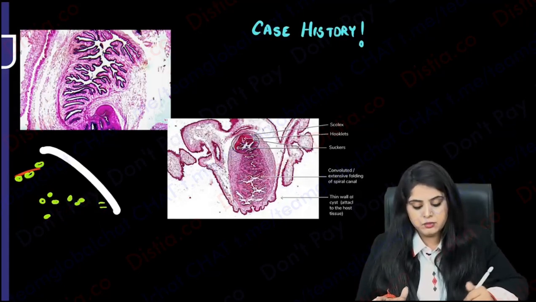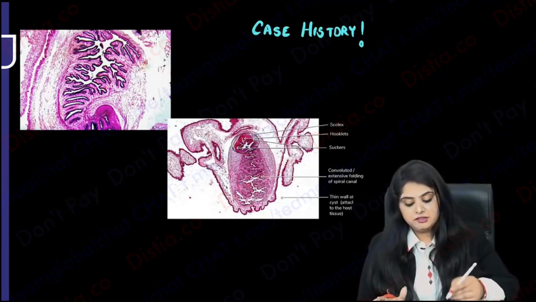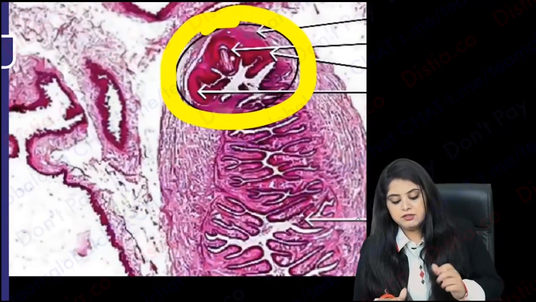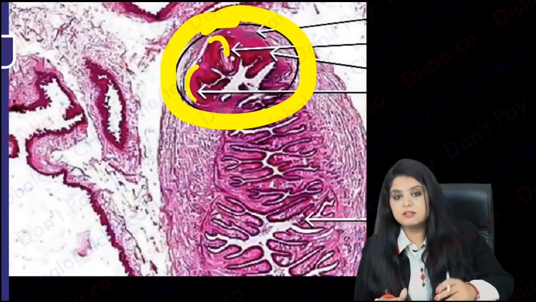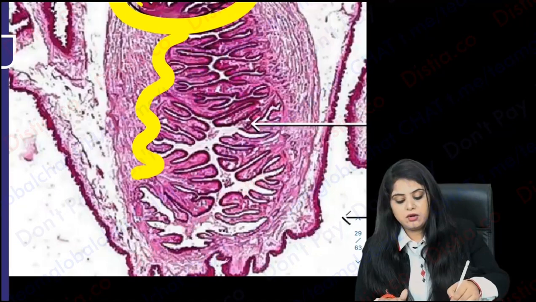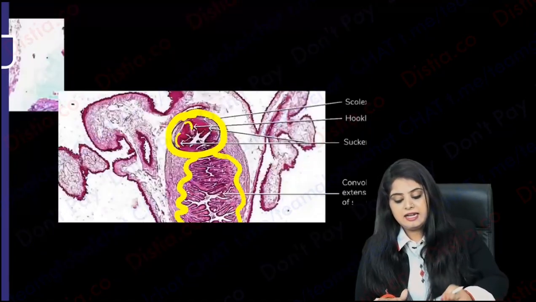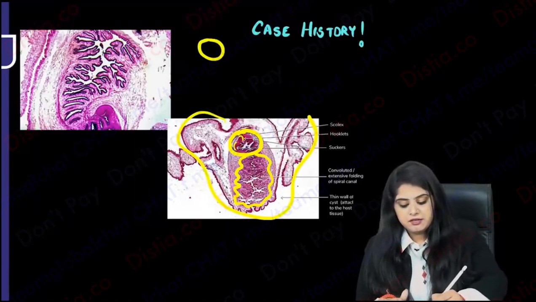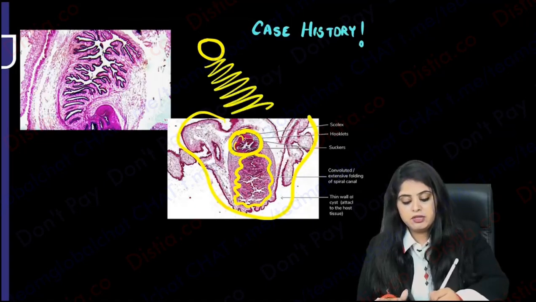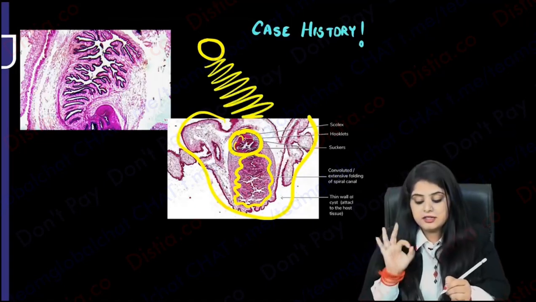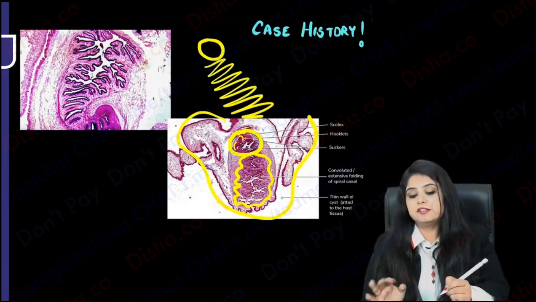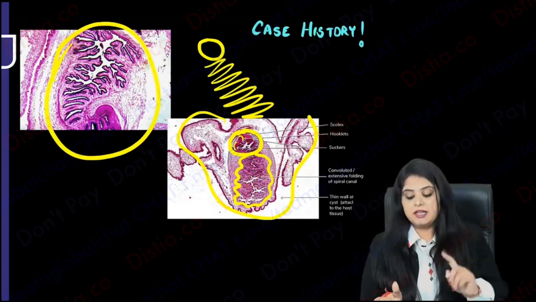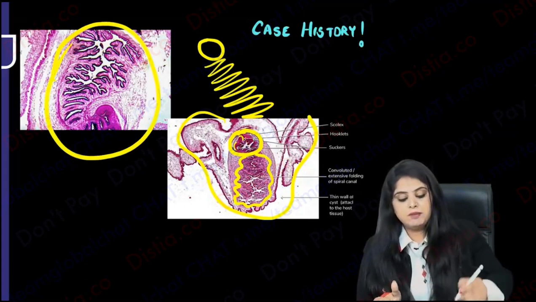And under the microscope, this is what we saw. We saw that there was an organism with a head like this, which had these suckers over here. You can see those round suckers. And it had an extremely convoluted spiral canal. And it had a thin wall around it. This is the classical, ye jo suckers with this extremely convoluted fold. This is a classical case of cysticercus. Remember, this is a classical cysticercus. Remember this head with this spiral tail. This is what we found on a biopsy.